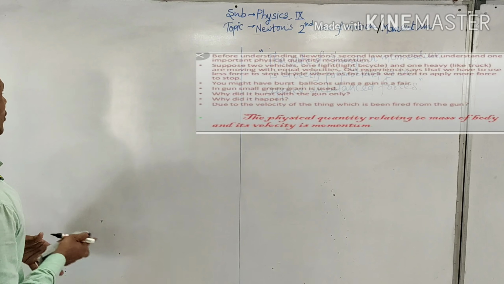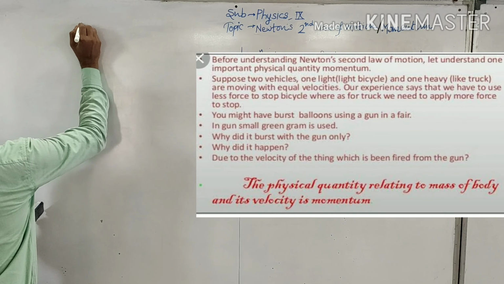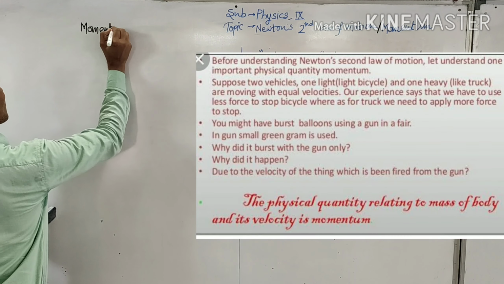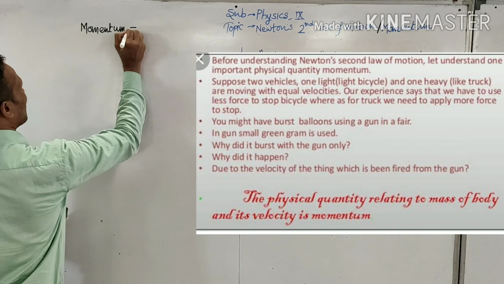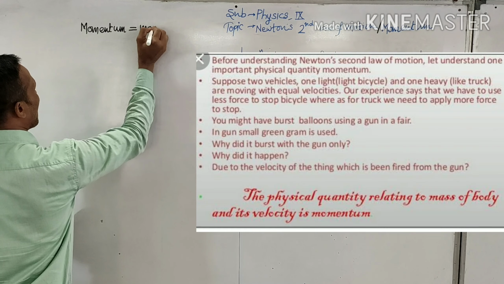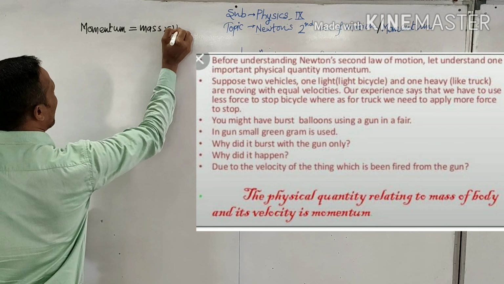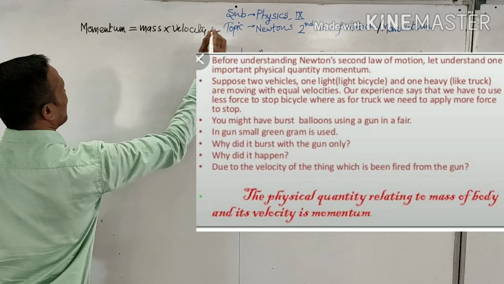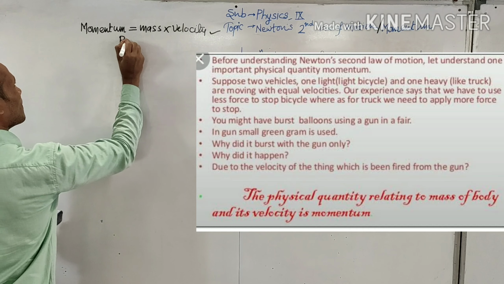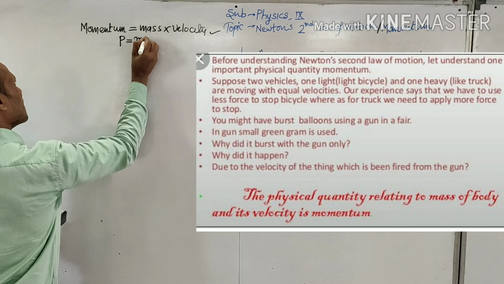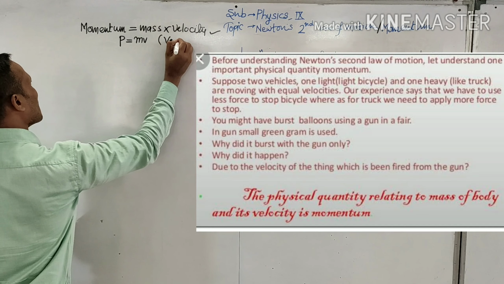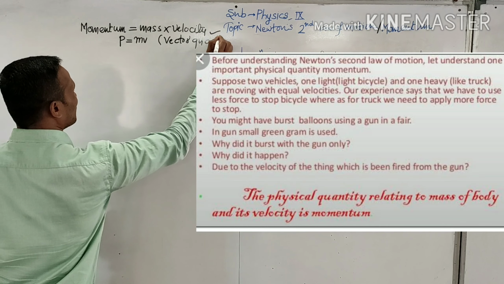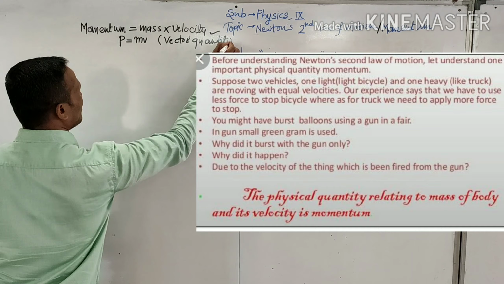What is momentum? Momentum is a new quantity. It's a vector quantity as such, right?